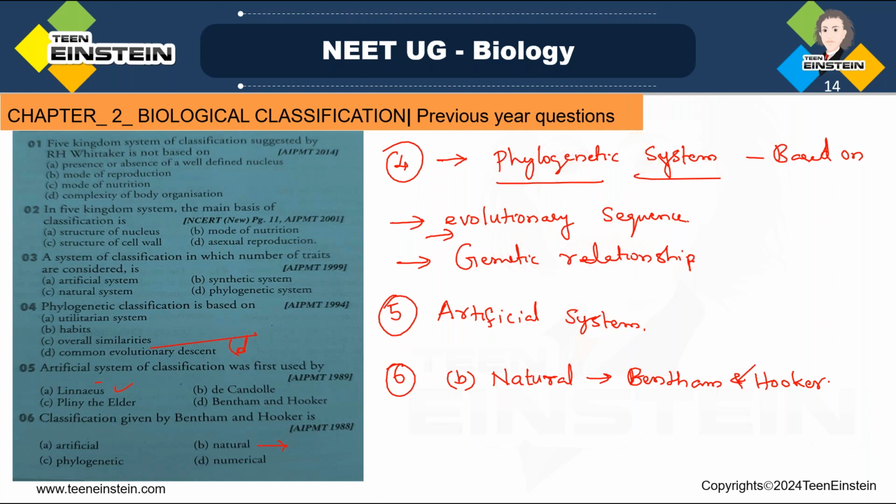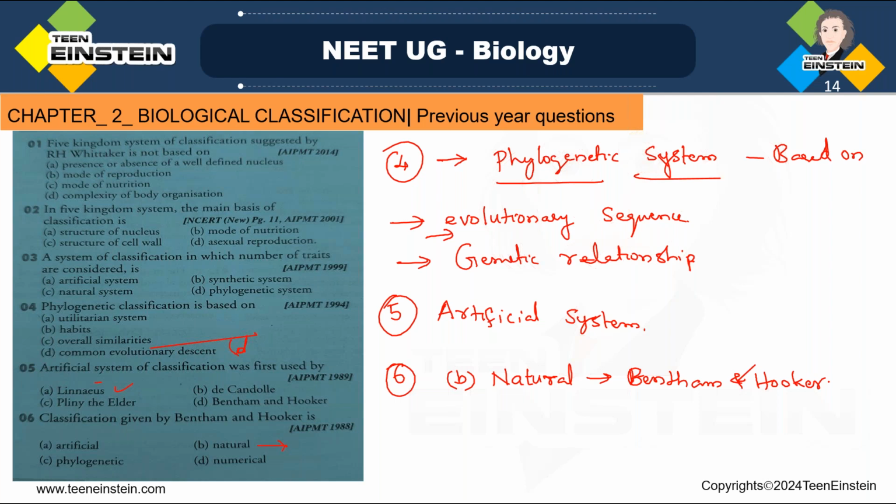Bentham and Hooker gave which one? Natural system of classification. In this natural system of classification, all the important characters of organisms which provide information regarding their natural relationship are considered, and that helps in bringing out the maximum number of similarities in a group of organisms and the comparable differences with the other group of organisms.